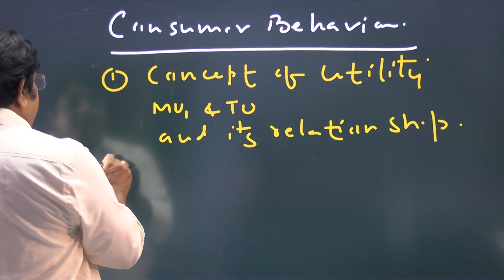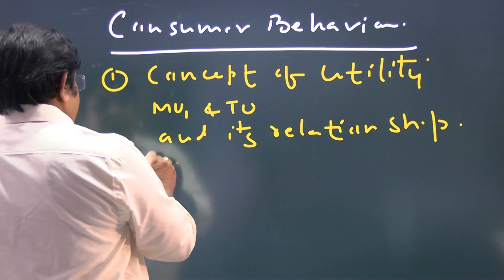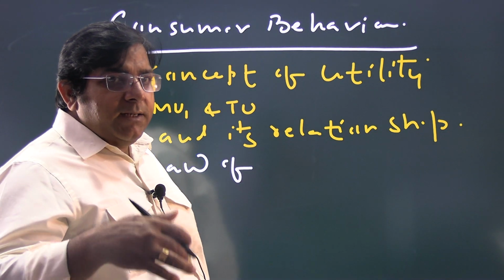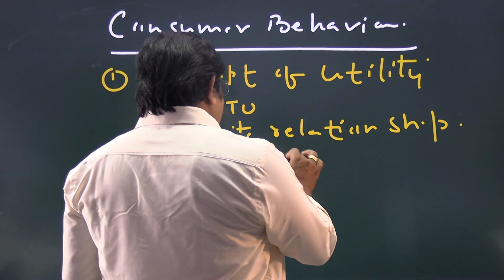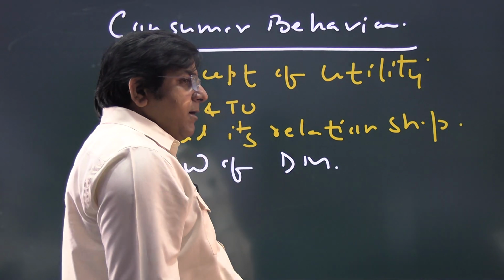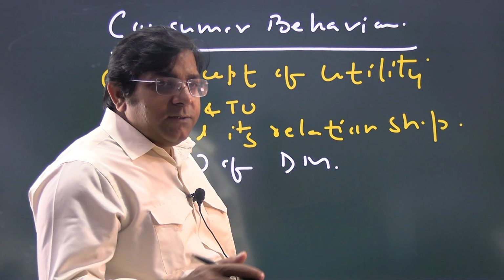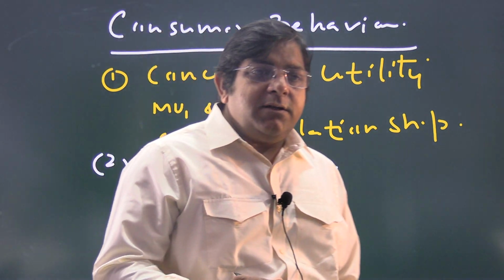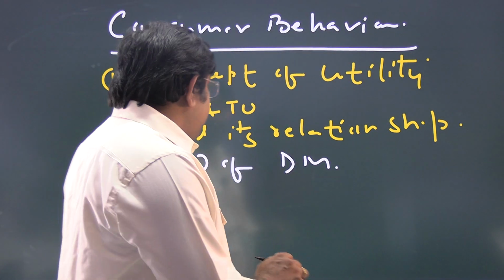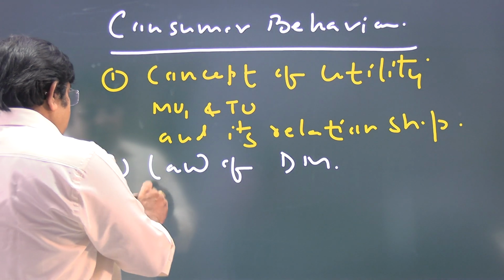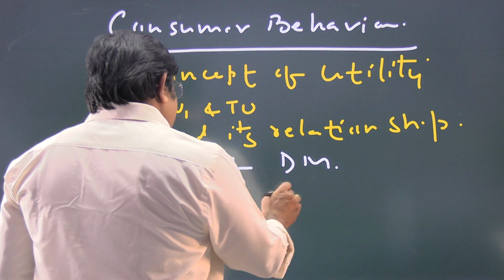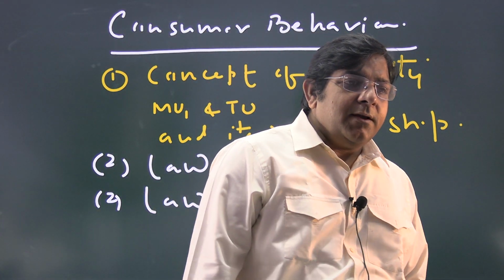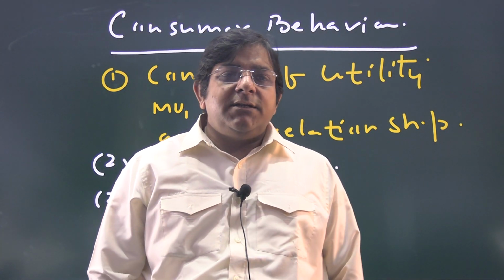In second, you have to study law of diminishing marginal utility, which is known as Gossen's first law. Then after, you have to study law of equimarginal utility, which is known as Gossen's second law.